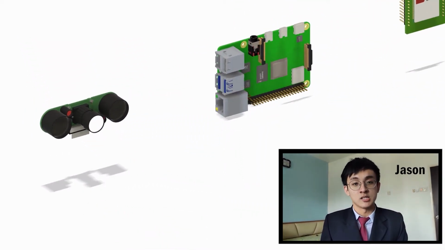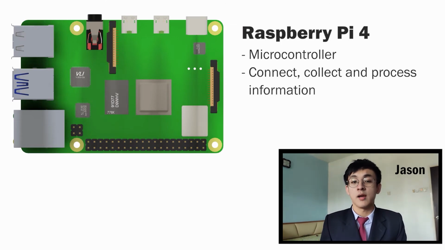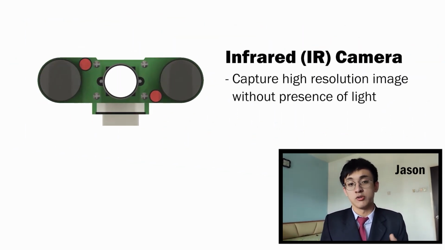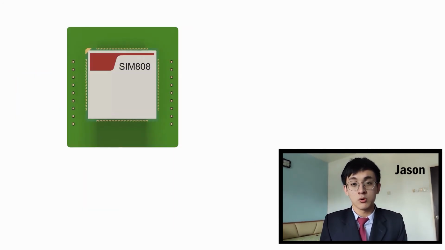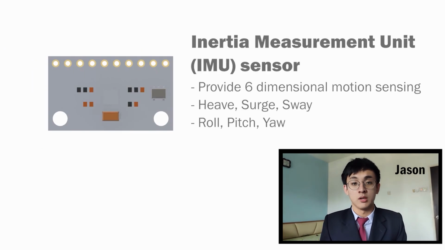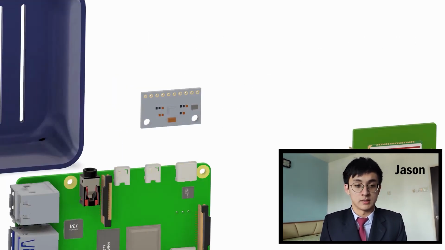First, inside the smart monitoring camera, there are a Raspberry Pi, which is the microcontroller of the system, the infrared camera to capture the real-time image, a GPS module to detect the exact locations of the drivers, and the inertial measurement unit to detect the movement of the vehicles.